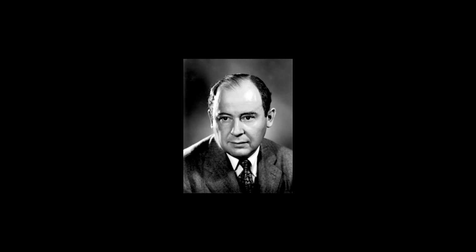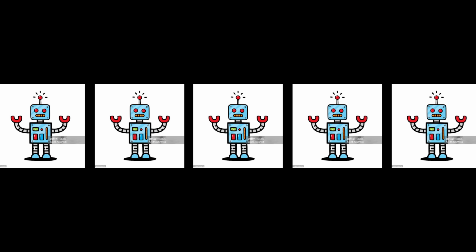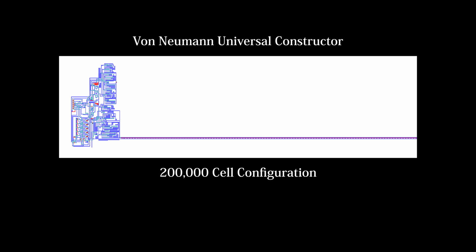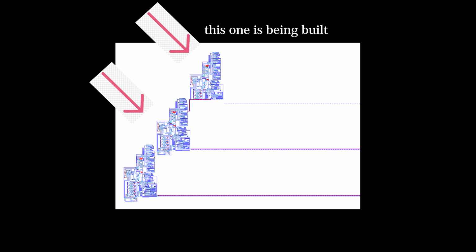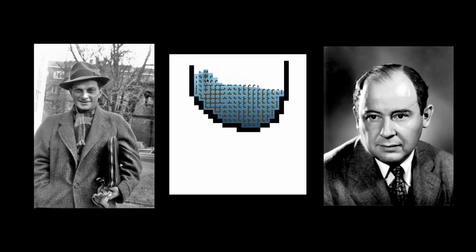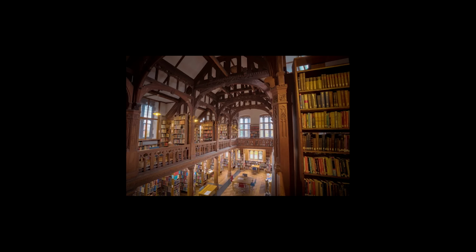Von Neumann would take the system devised for the fluid simulation and expand it to finally realize his dream of a self-replicating machine. The von Neumann universal constructor was a 200,000 cell configuration, with each cell having 29 different possible states. The automaton could reproduce its own configuration forever.